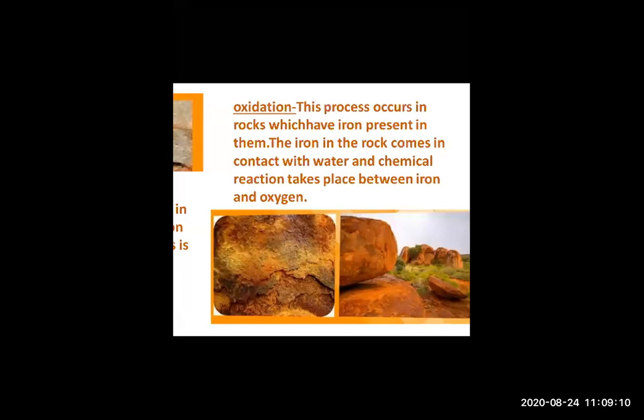The experiment of iron nails shows that because of oxidation, rust happens. Iron reacts with oxygen, and because of that, rusting happens. So whenever this process occurs in rock, the same process occurs, and the iron in the rocks comes in contact with water.